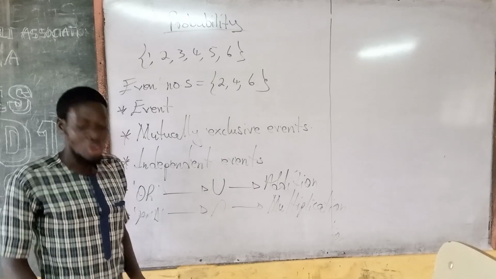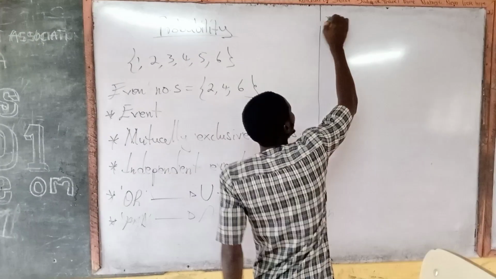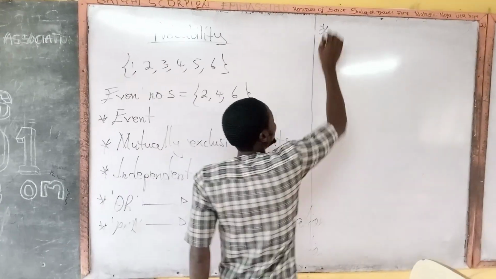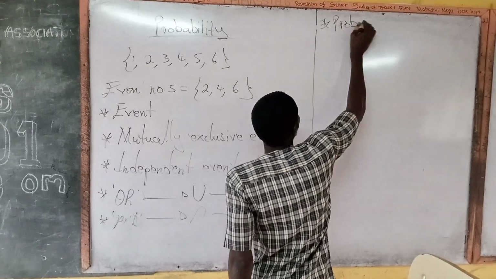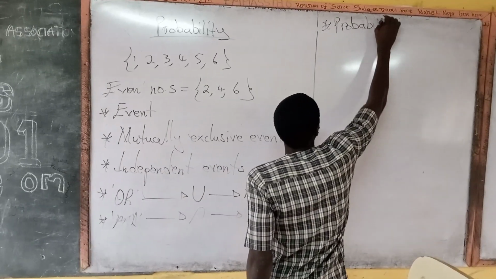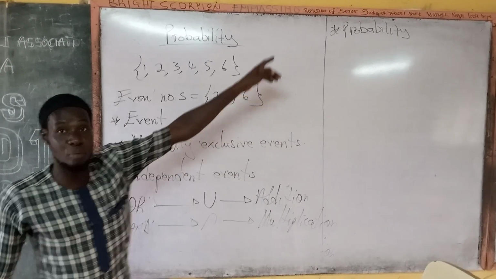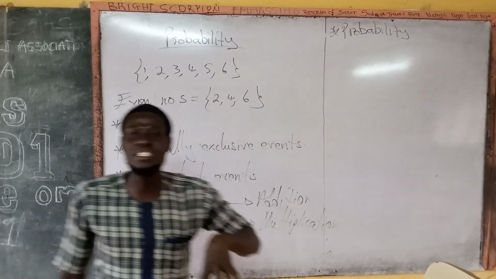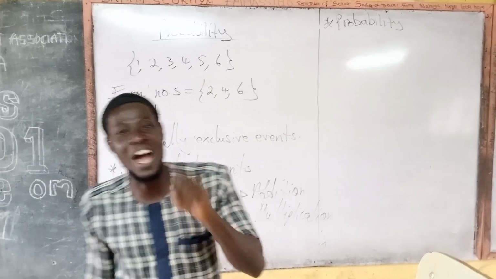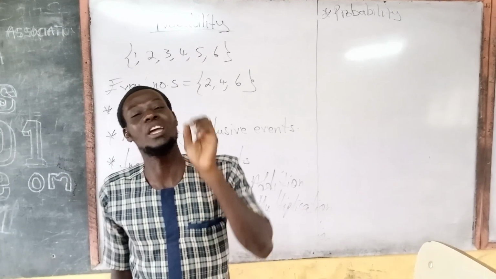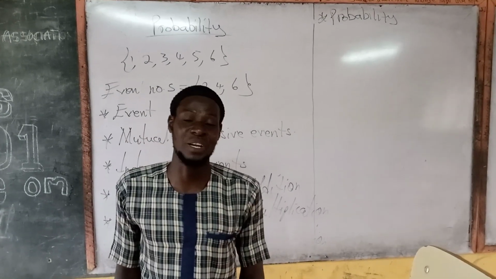Apart from this, we are going to complete this session with the word probability itself. The probability here means the chance or the likelihood of a particular event occurring in an experiment.